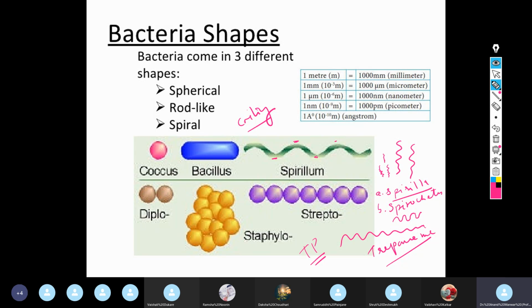Then the third type of spiral bacteria is comma shaped.